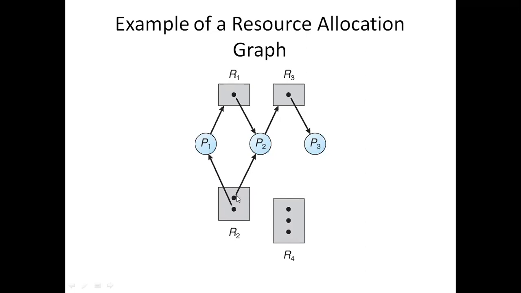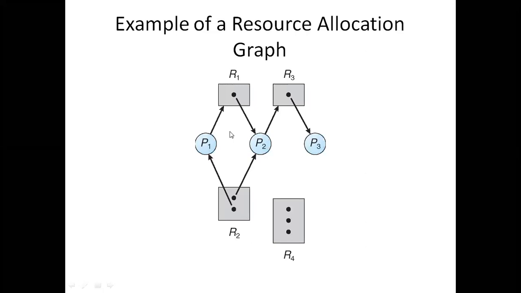If we observe here, there are 2 instances of R2, assigned to 2 processes. One is assigned to P1 and one is assigned to P2. That means there is no cycle here. So if there is no cycle, there is no deadlock.